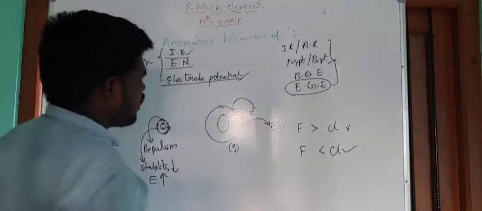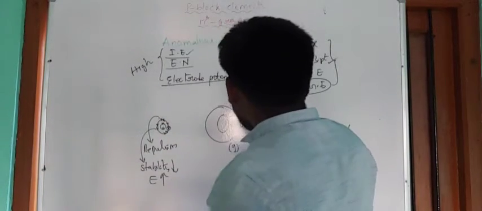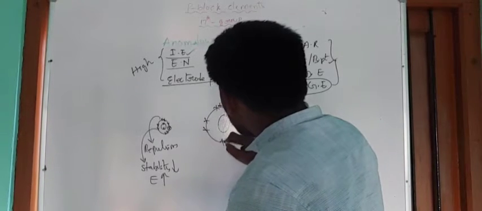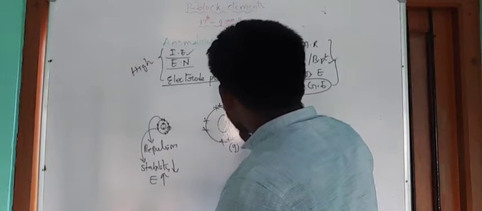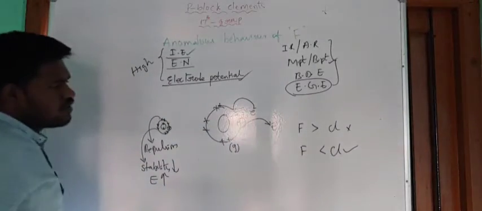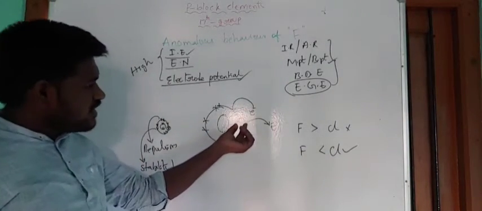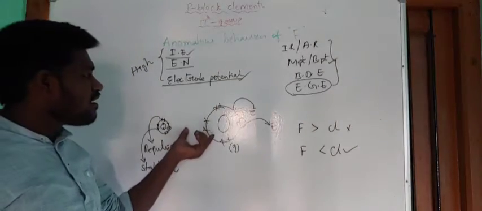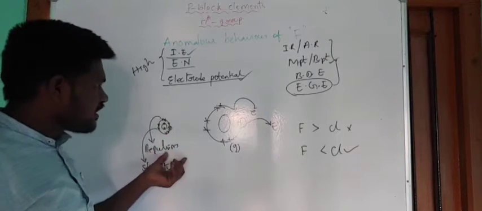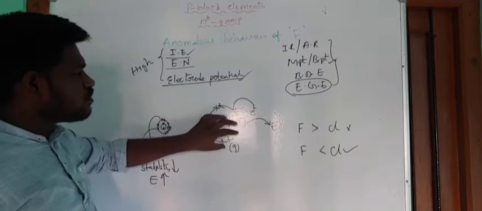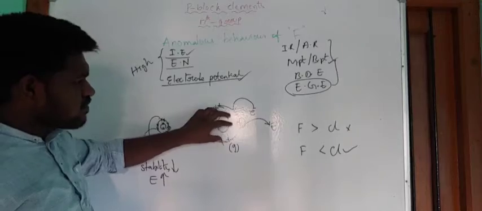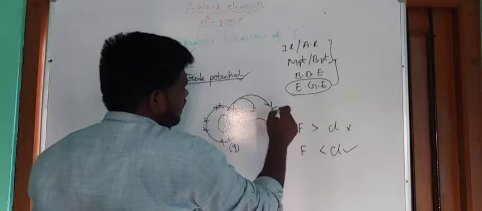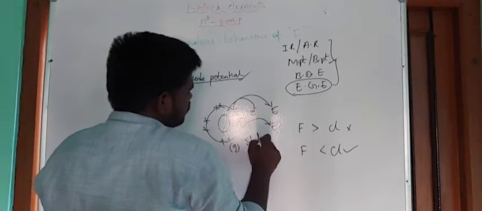But in the case of chlorine, after gaining an electron, enough space is there. In the case of chlorine, enough space is present for the newly entered electron. So after the entry of the 8th electron, the repulsions are not as heavy compared with fluorine. The reason is that enough space is there. So interelectronic repulsions are negligible here. So more energy is liberated and it will be stable.